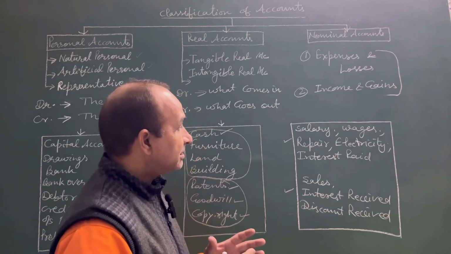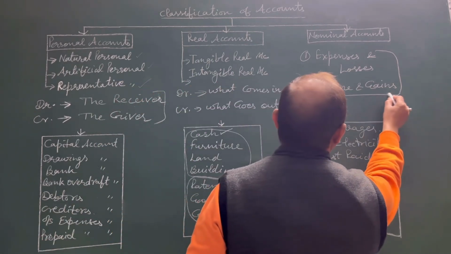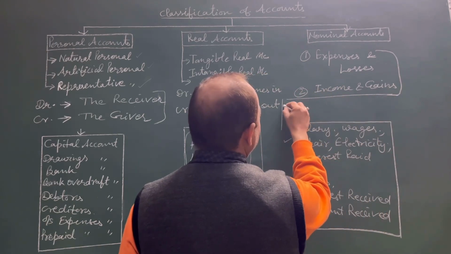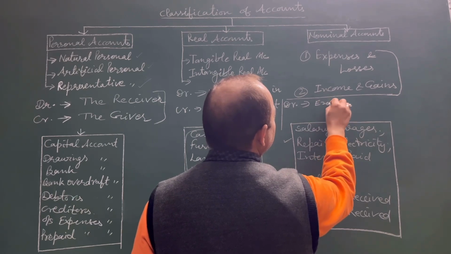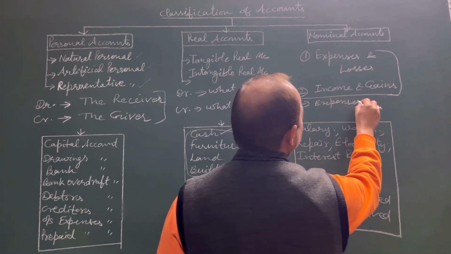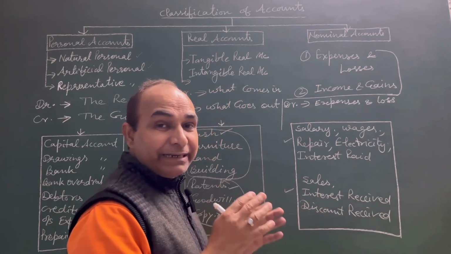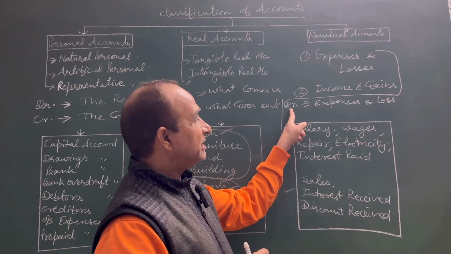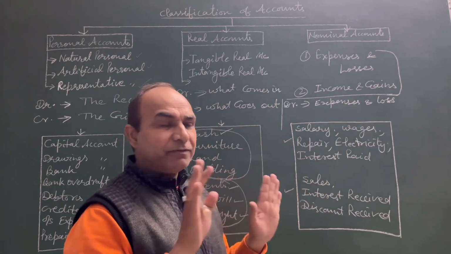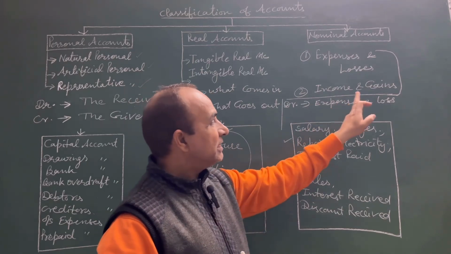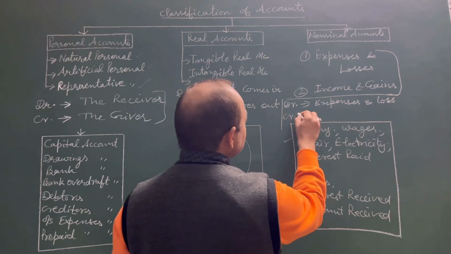Now we have to understand the rules of debit and credit applicable in nominal accounts. See, debit all expenses and losses. It means if any expense is incurred, that will be debited. Any loss is incurred, that will be debited. So the simple formula is all expenses and all losses are debited, and what is credited?